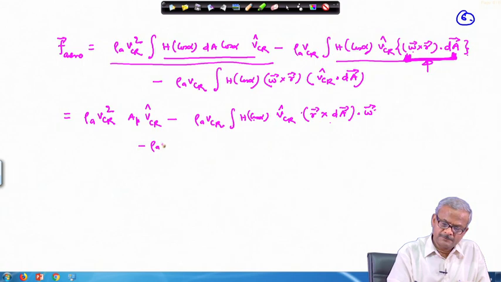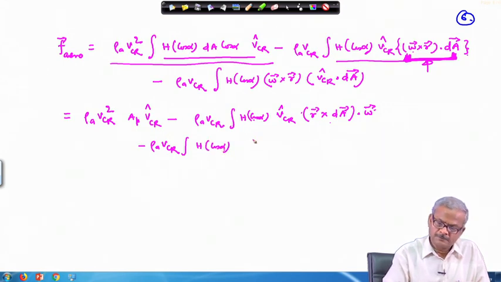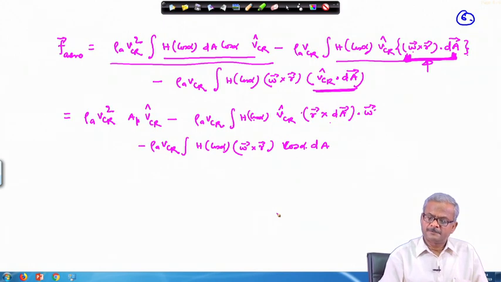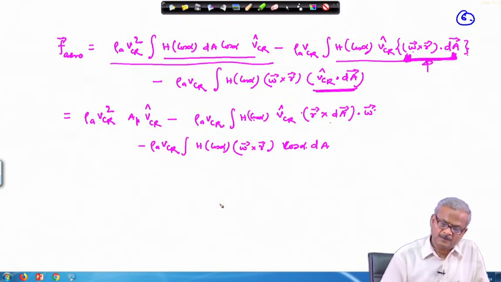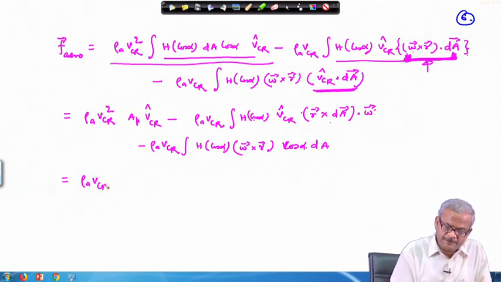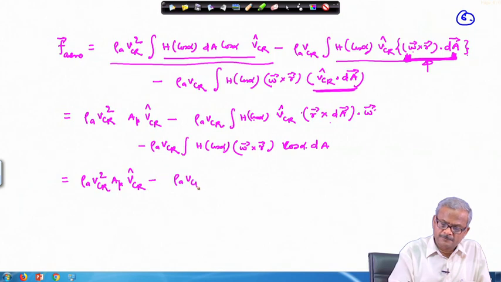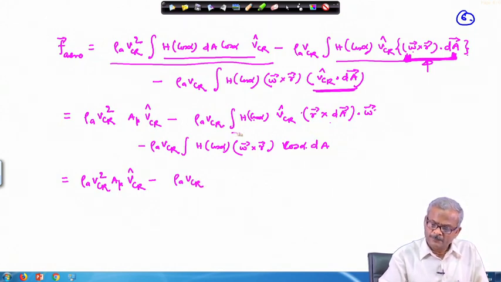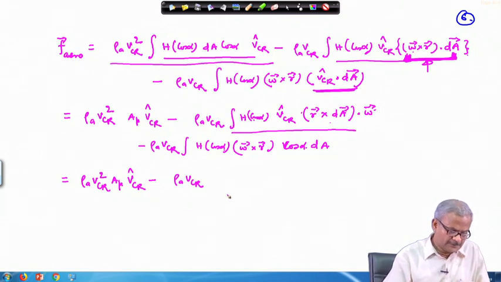The third term, this quantity we can expand as VCR, there is a unit vector, therefore, we can write cos alpha times dA. So, a few more steps are required to finally get this solution. Now, this quantity again can be rearranged in a particular way.